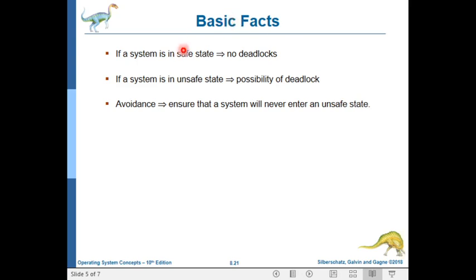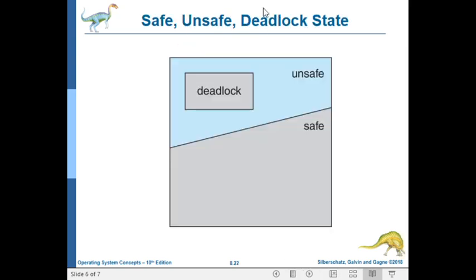This basic fact has been depicted in this figure. The state can be divided into safe and unsafe. In unsafe, there is a possibility for deadlock to happen. That is the example of safe, unsafe, and deadlock state.